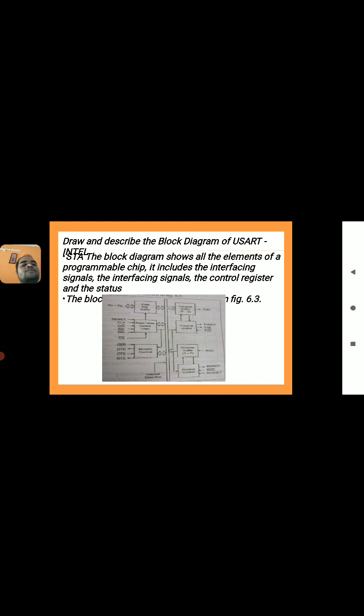The transmitter section is divided into two parts, transmit buffer and transmit control. The transmit buffer converts parallel data into serial data. In the receiver section, the receive buffer and receive control are present. The receive buffer converts the serial data into parallel data.